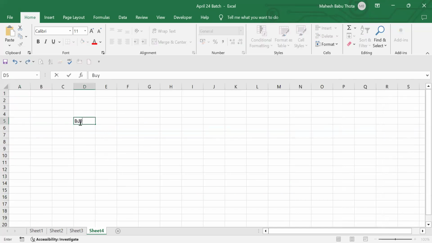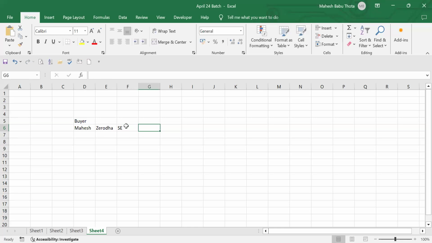From here, we have a buyer. Let's assume I am the buyer, Mahesh, and I have an account with Zerodha. This is a brokerage app, and we have a stock exchange, which is the main trading platform where you can purchase and sell securities using this brokerage app. We have a broker called Zerodha.